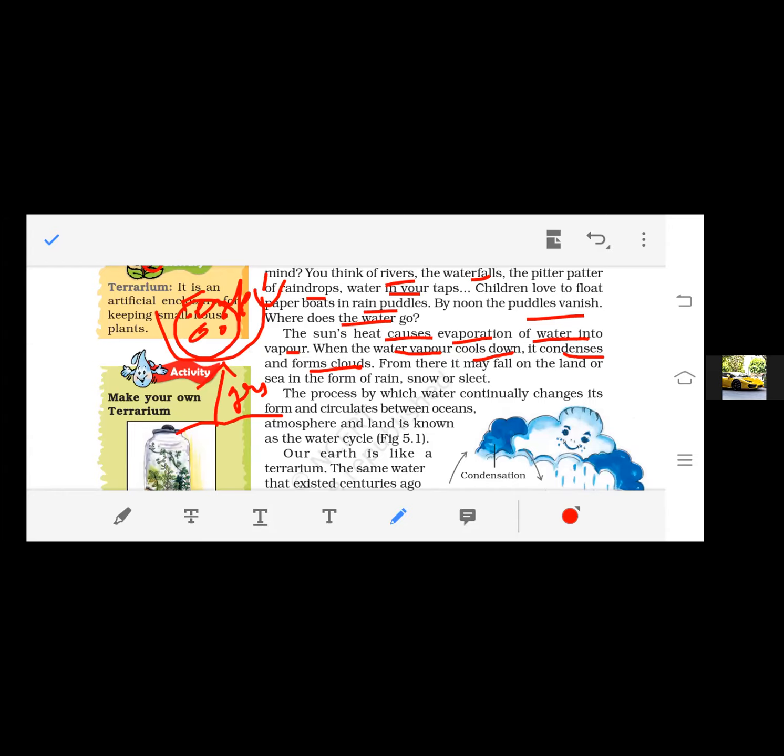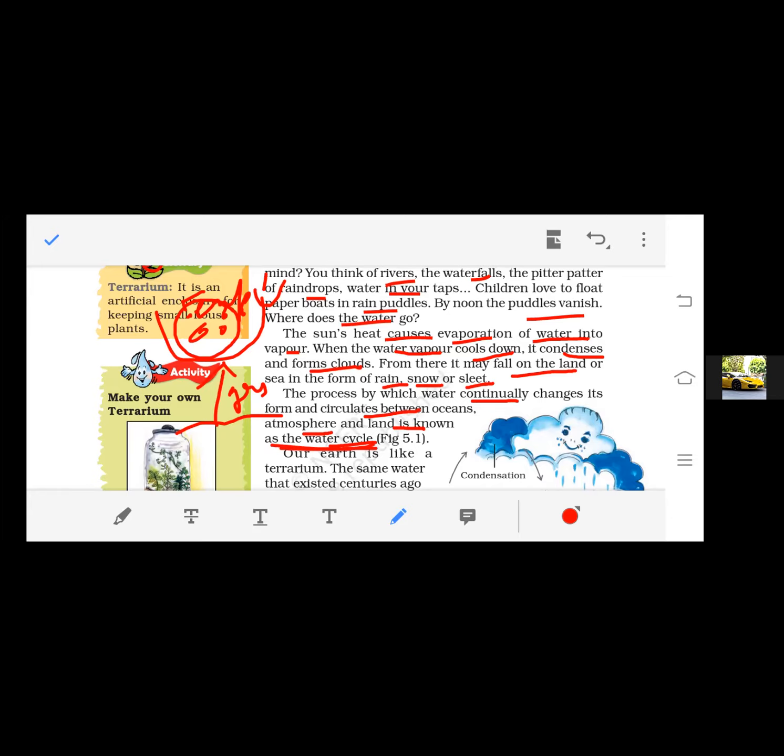right? And because they became heavy due to the condensation, the air could not hold them and they began to drop, right? So they began to fall on the land in the form of rain, snow and sleet, right? Sleet is when rain and snow fall together at the surface. The process by which water continually changes its form and circulates between oceans, atmosphere and land is known as the water cycle.